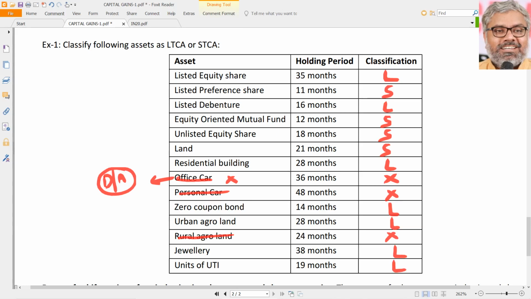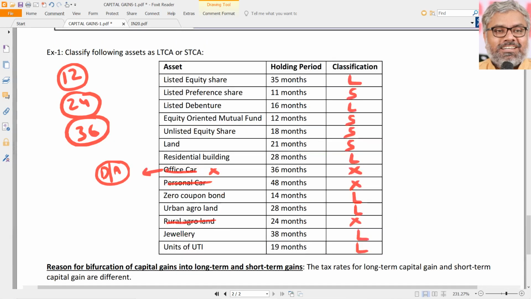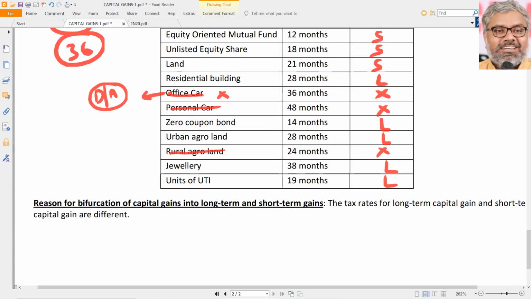So when we look at the holding period, which holding period criteria we have to apply, we should be very clear. There are only three categories. One is a 12 months category, second one is a 24 months category, third one is an open category, that is 36 months. That's all. According to that, a particular capital asset can be classified as either a short-term capital asset or a long-term capital asset.